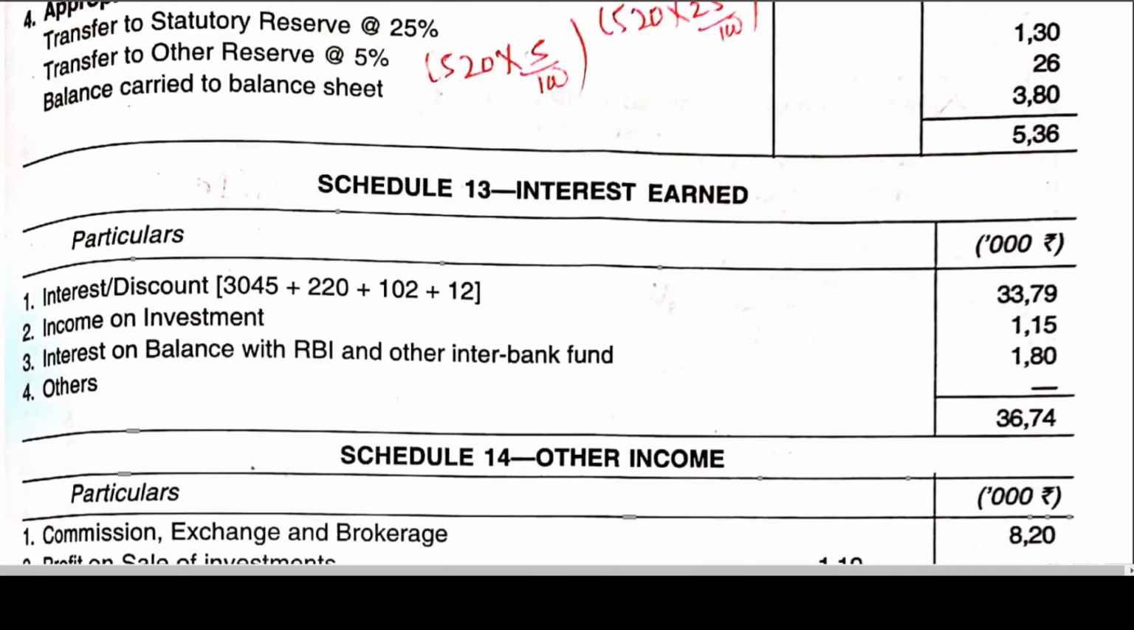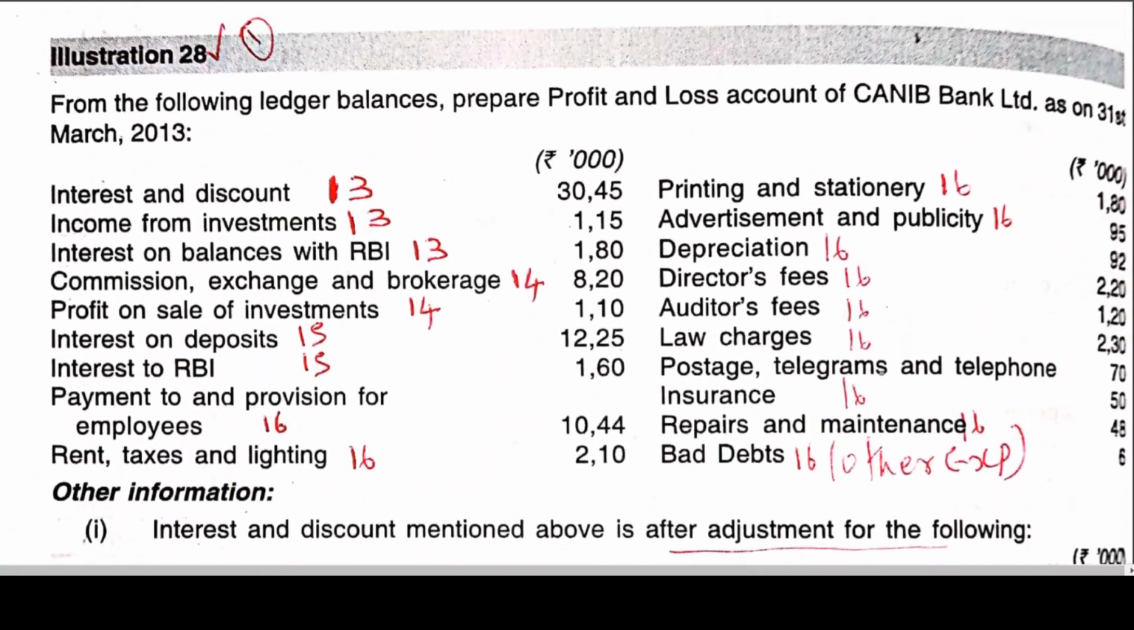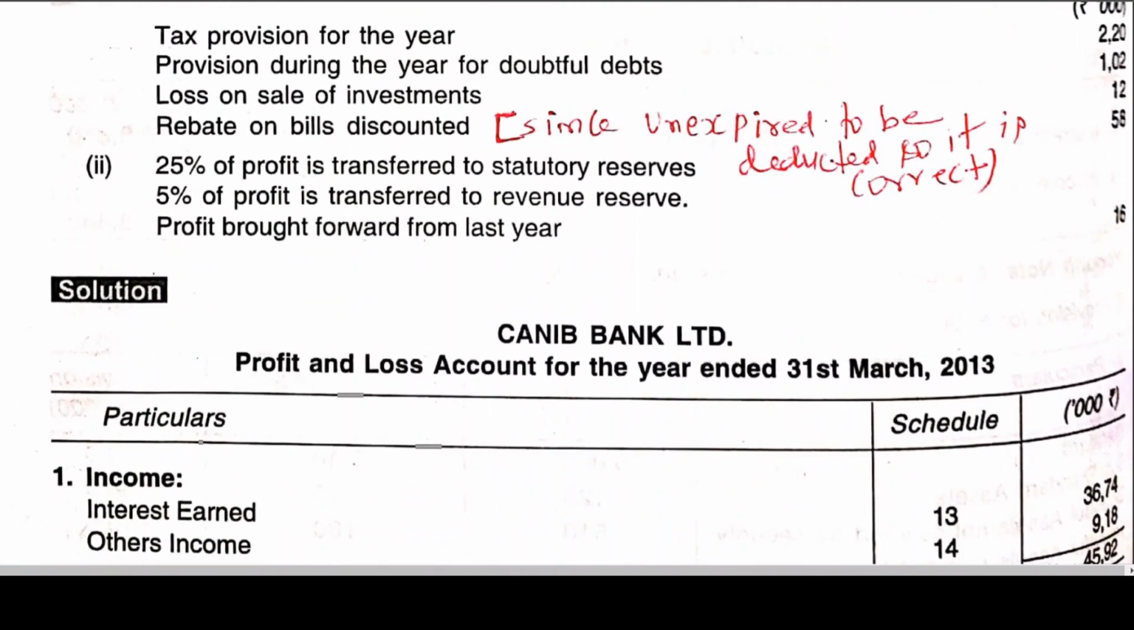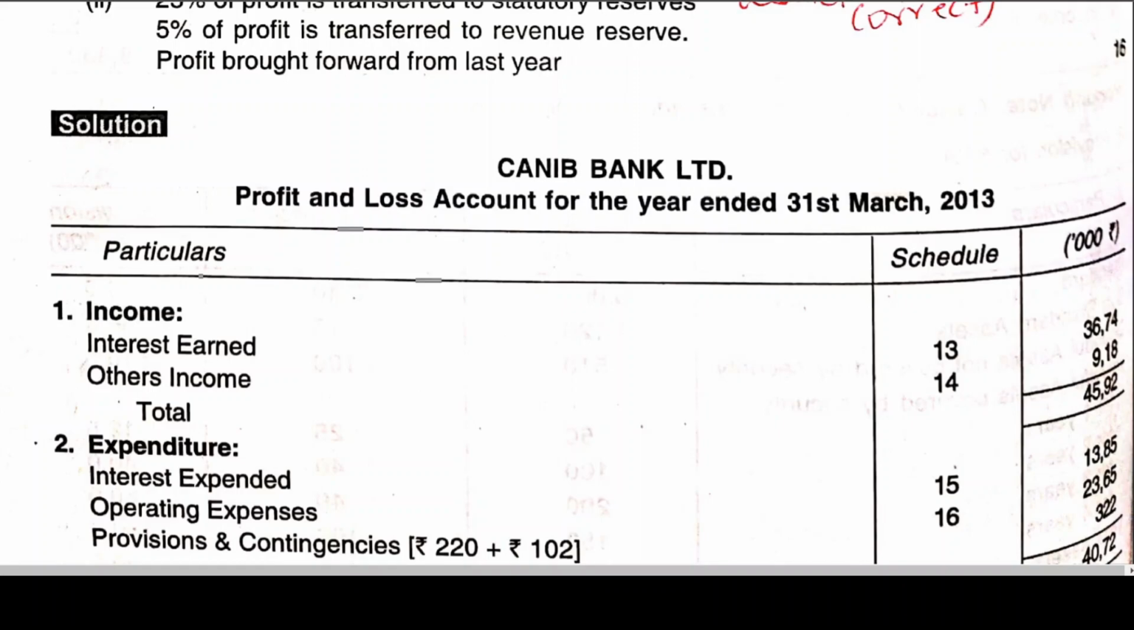Okay. Now let us come back to the solution. This is what you've seen in company final accounts, the same thing. Canara Bank Limited profit and loss. There we call it the statement, here we'll be calling it a P&L account. Profit and loss account for the year ended 31st March 2013. Income, interest earned, you already calculated in schedule 13. And schedule 13 is separate, it's like working notes. Other income, schedule 14, you got the total.